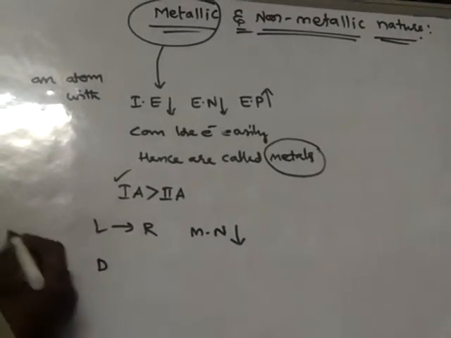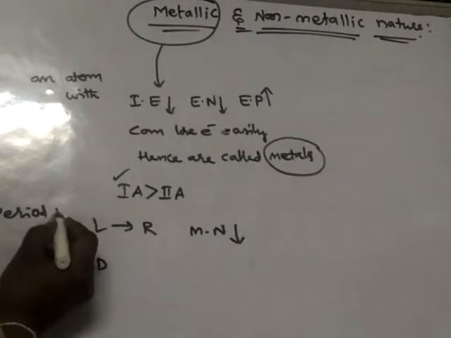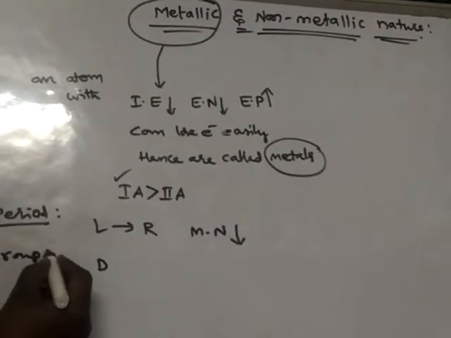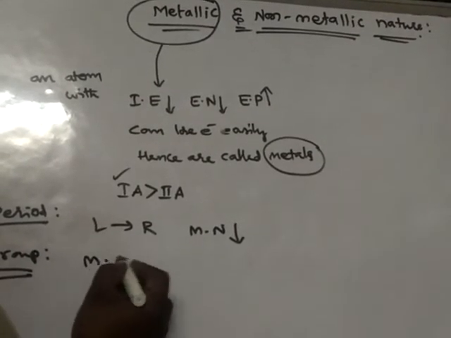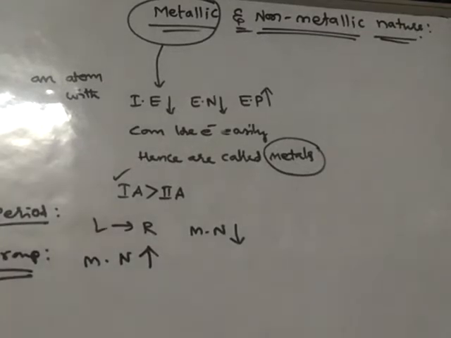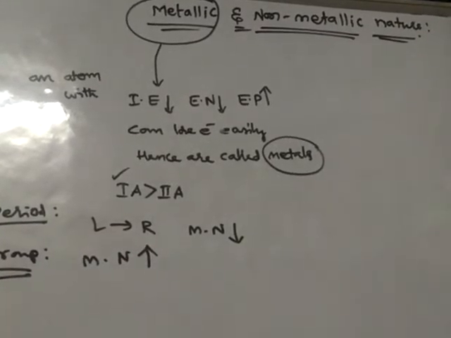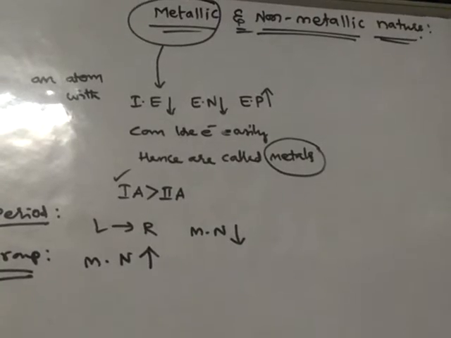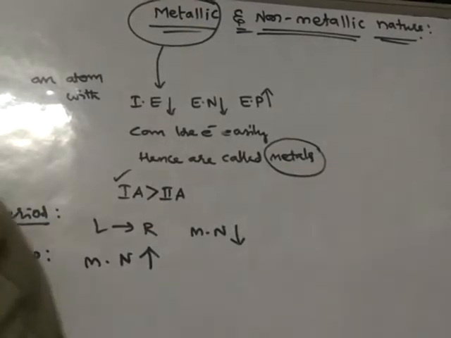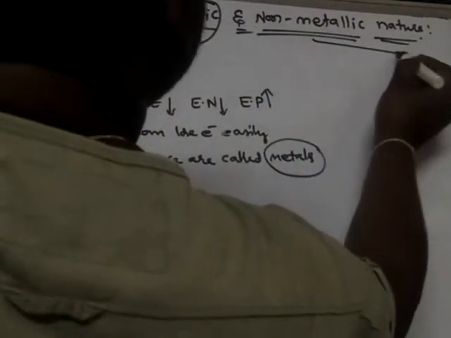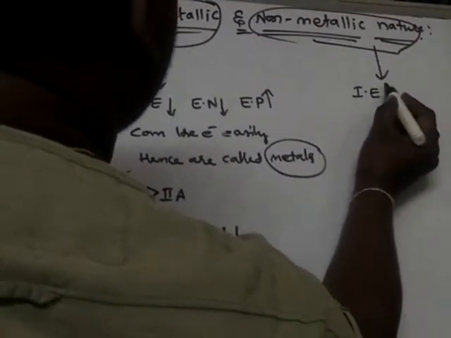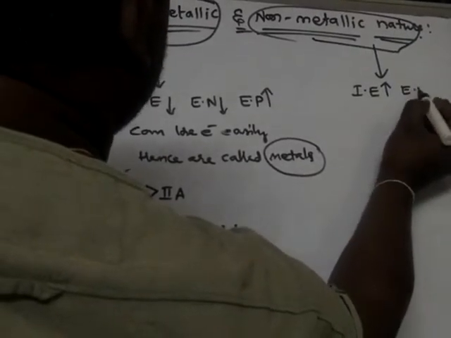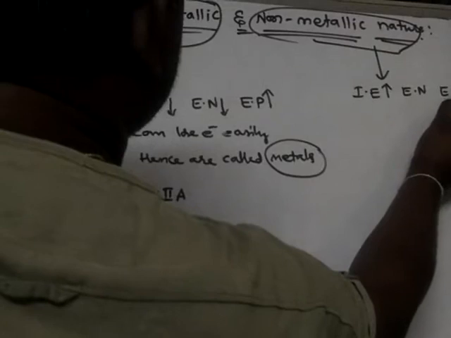Down the group, metallic nature increases, as we have just seen. Now non-metallic nature. Non-metallic nature means these elements possess high ionization energy, high electronegativity, and least electropositivity.